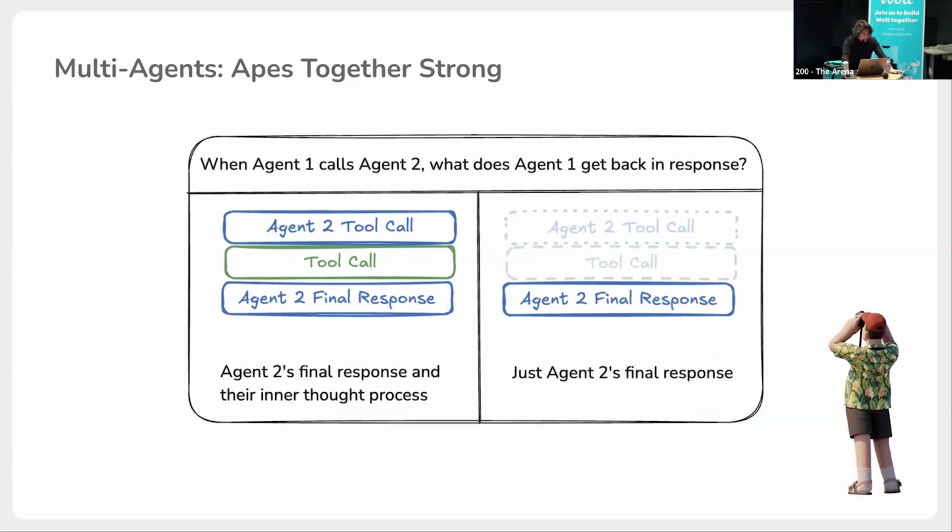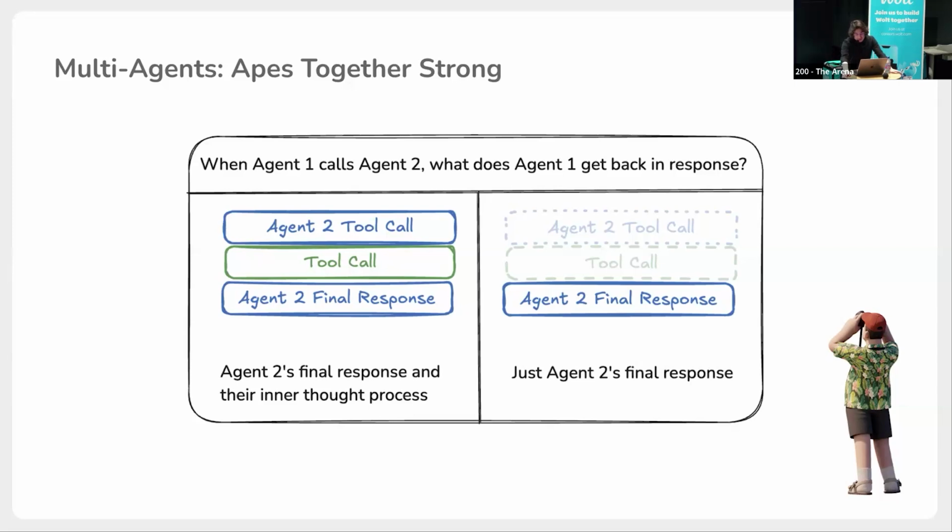Let's talk about what agent 1 sees when it calls agent 2. To remind you, we have a context problem. It's always the same with AI. We always need to make context smaller, and that's where multi-agents help. When an AI agent has some problem and knows that AI agent 2 can help with it, it's going to call AI agent 2. It can be the same tool.